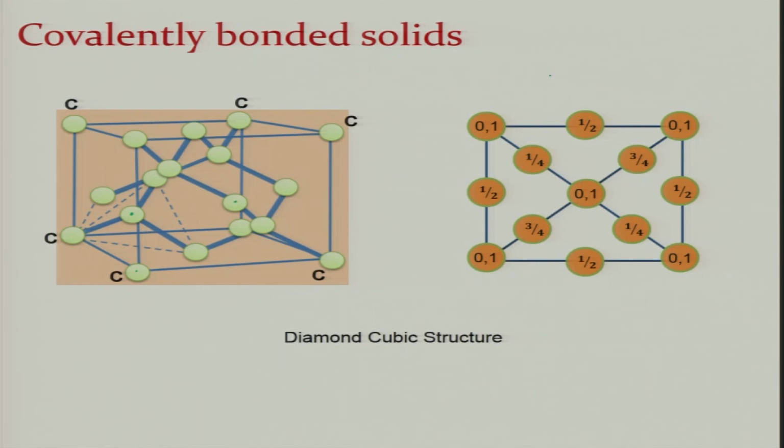You can see this is x, this is y, and the z is perpendicular to the plane. The x y position is obvious, the z position is written. You can see that these are the atoms at face centers, these are corner atoms, these are the ones which are tetrahedrally coordinated.